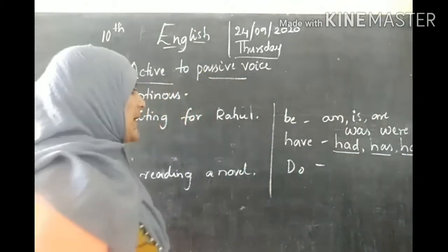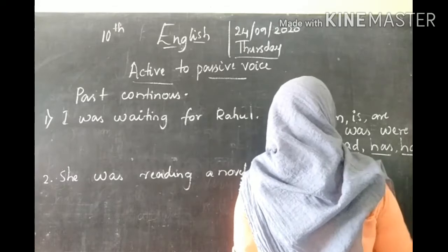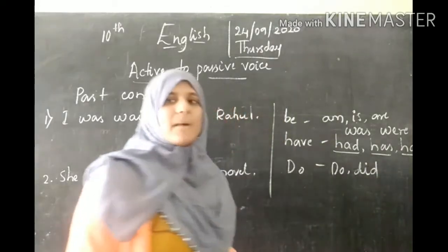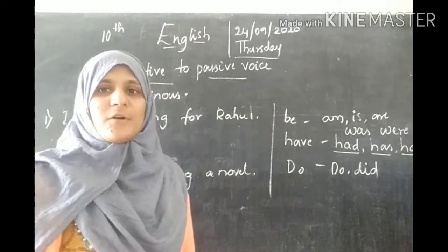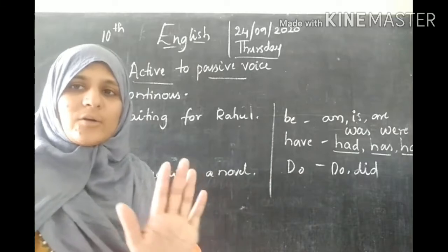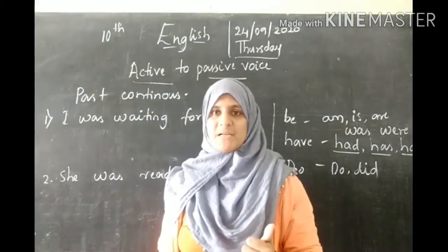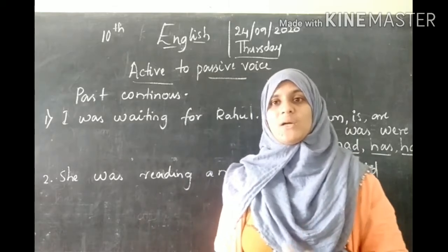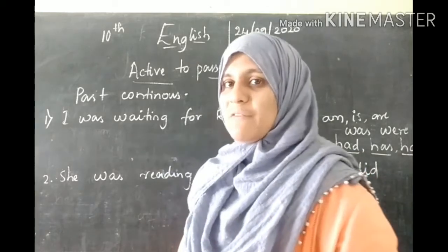And for do, did is used for past tense and do is used for present tense. You just have to look at the auxiliaries and you will know whether the sentence is in present tense or past tense. To determine whether the sentence is continuous or simple, you just have to look at the